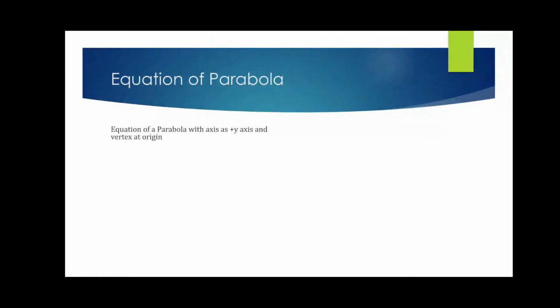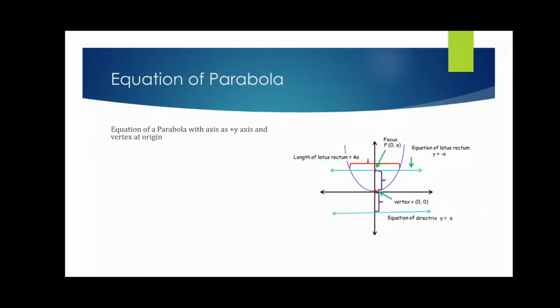One is if the axis is the positive y-axis and the vertex is at the origin, the situation looks something like this. The equation will be x squared equals 4ay, and from here I get the vertex at 0 0, focus at 0 comma a, directrix y plus a equals 0, and length of latus rectum remains the same, 4a.